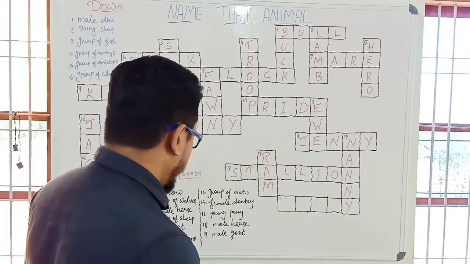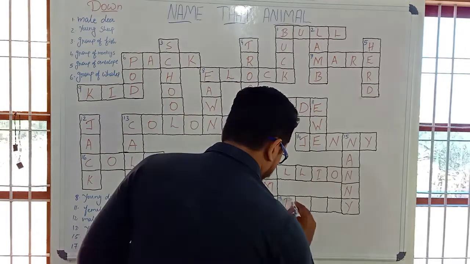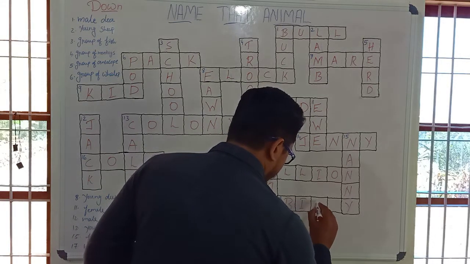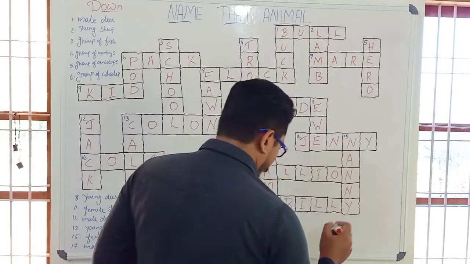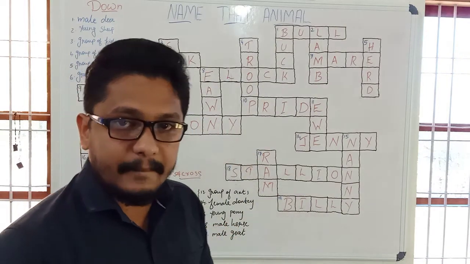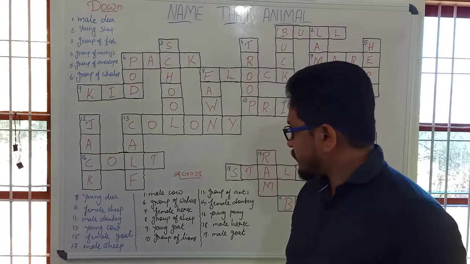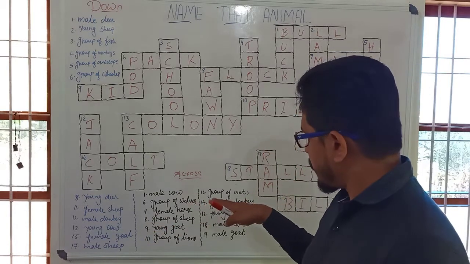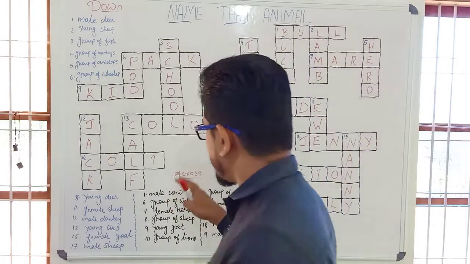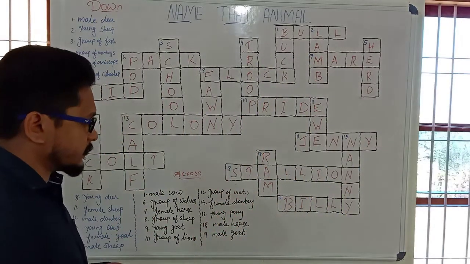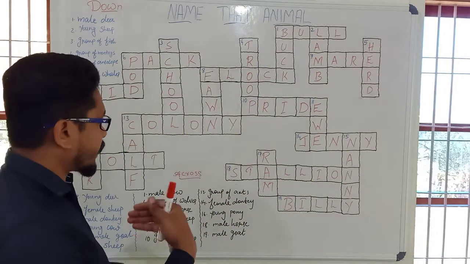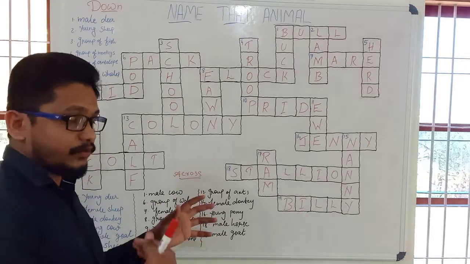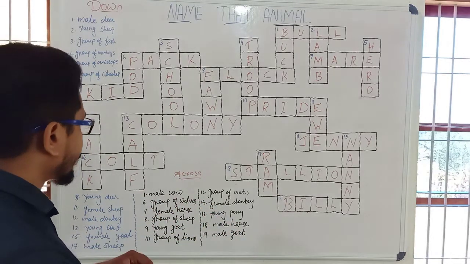Yes, Neha, it's Billy. B-I-L-L-Y. So it's Billy. So by this we have completed our crossword puzzle, and these names of the animals are very important to learn. It's one way that is simple and very useful for us to learn.